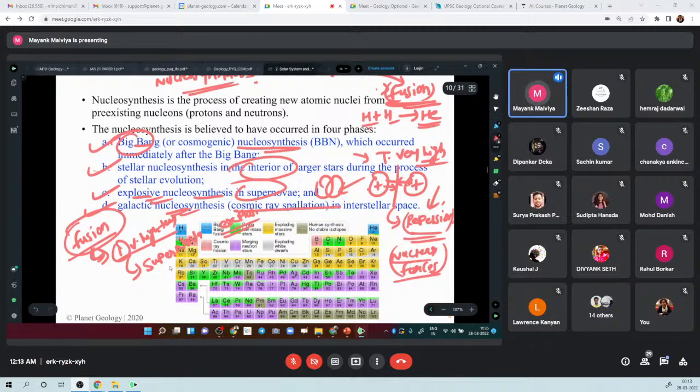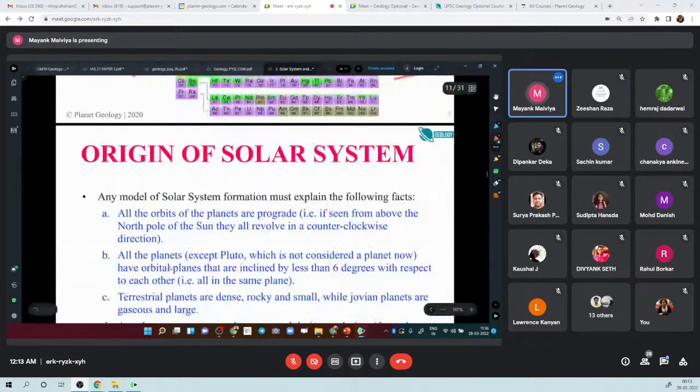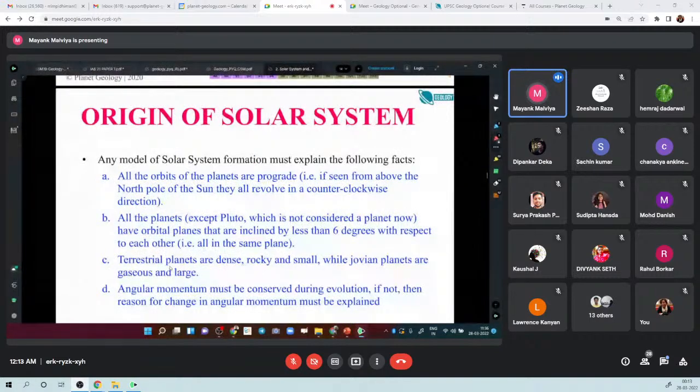So this is basically cosmic ray spallation, right? Cosmic rays are high energy electromagnetic waves, right? So basically this is essentially a fusion process. Through this process also, these new elements can be formed, right? We don't have to go into detail of all this. It is just a very good keyword to have with us, and we can use it in the exam. And ultimately what we want is to come to the evolution of the solar system.